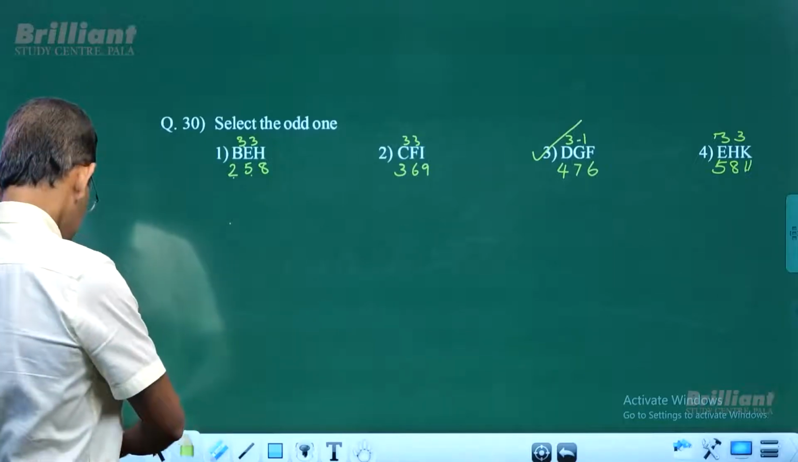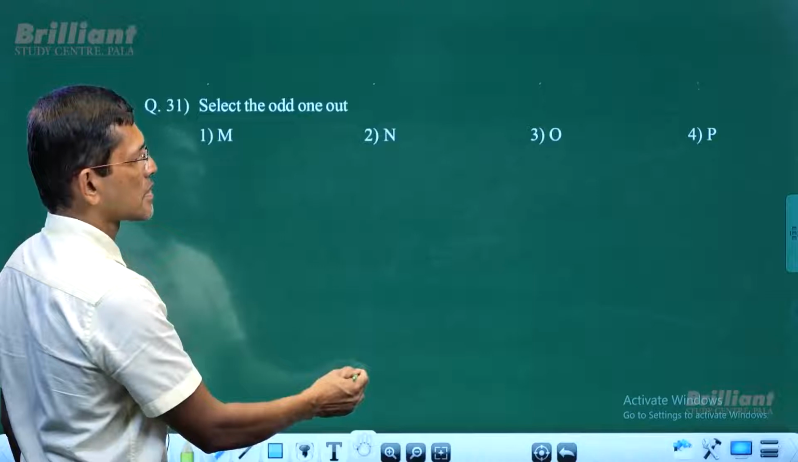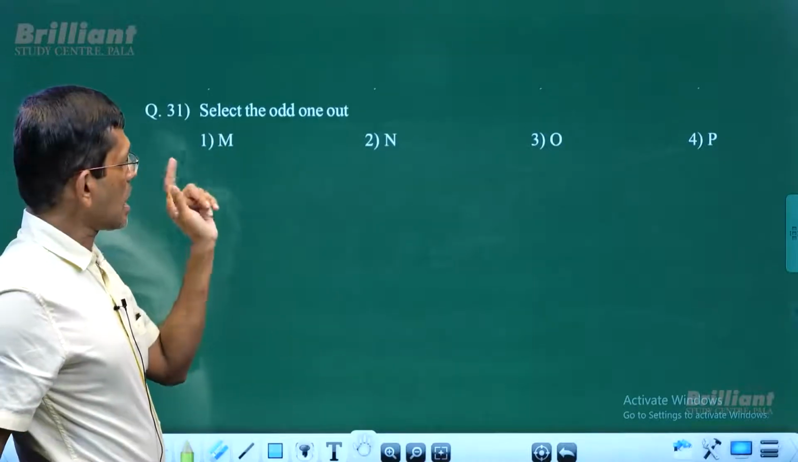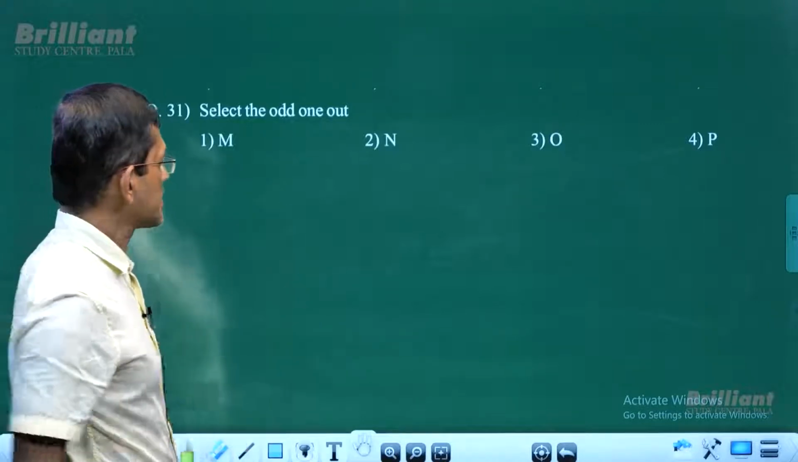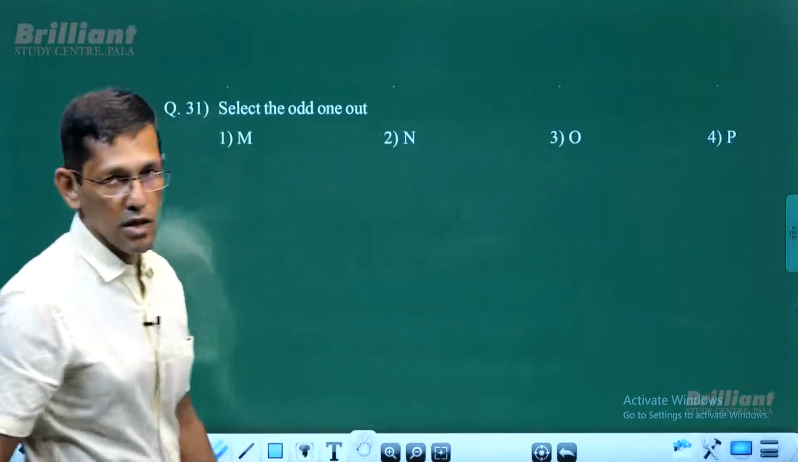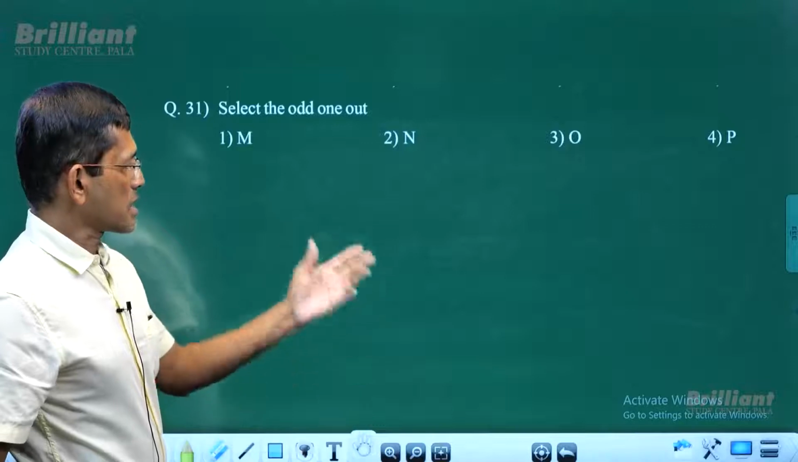Now, next one right here. Select the odd one. M, N, O, P. At a glance, we can say that O is the only vowel in this group. O is the only vowel. All others are consonants. So O is the answer.